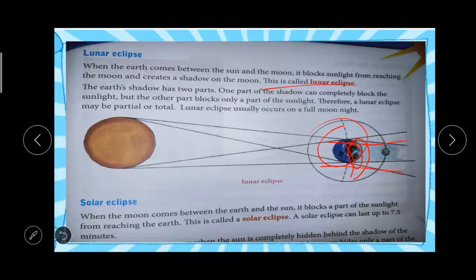Lunar eclipse happens only on a full moon night. So what do you mean by lunar eclipse? In a lunar eclipse the earth will come in between the sun and the moon. Do you understand? Yes. We will move to the next one.